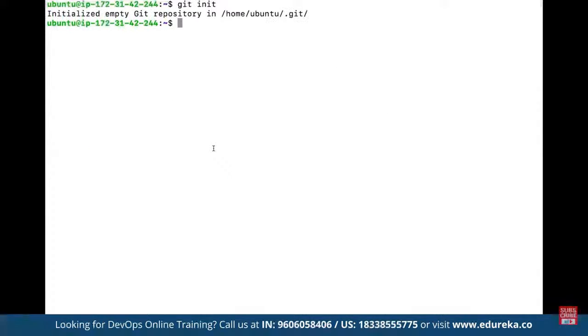Git is predefined and available in Linux. So to start using Git, we can define git init, and then we can start using all the common commands available under Git, to use it as a part of VCS for any kind of changes that you want to make in the given directory.